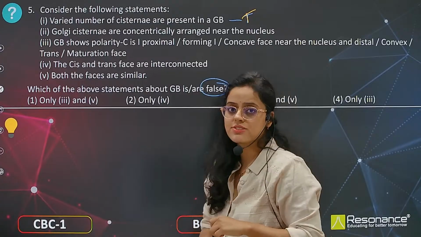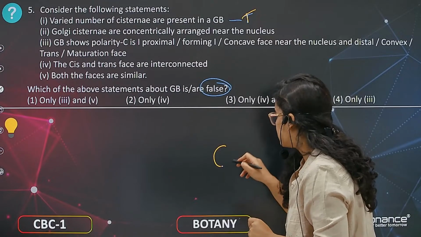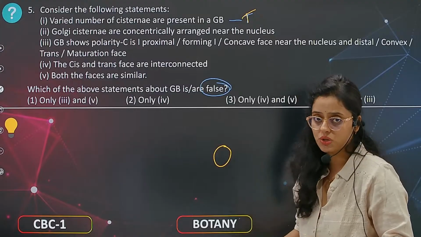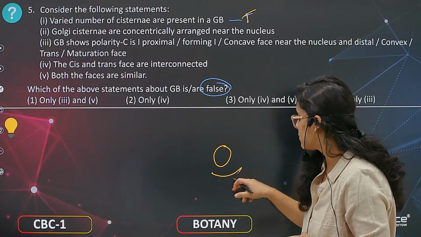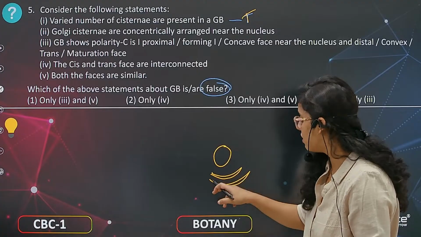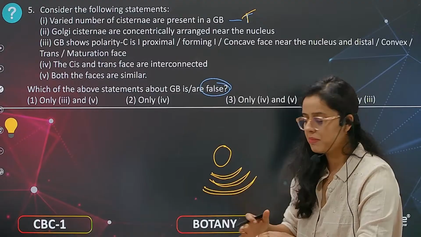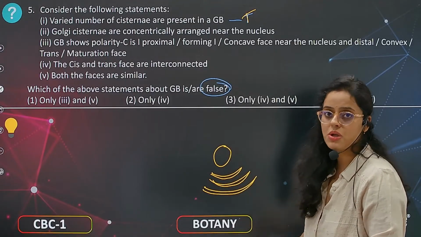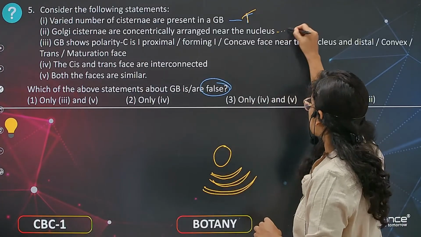Now coming to the next, Golgi cisternae are concentrically arranged near the nucleus. They are present closer to the nucleus. Endoplasmic reticulum and Golgi bodies are present closer to the nucleus so that they can modify or transport substances from the nucleus to different parts of the cell or extracellularly. These structures are concentric, one after the other. They are not overlapping, one layer after another layer. This is how they are arranged. So the answer for this is also true.